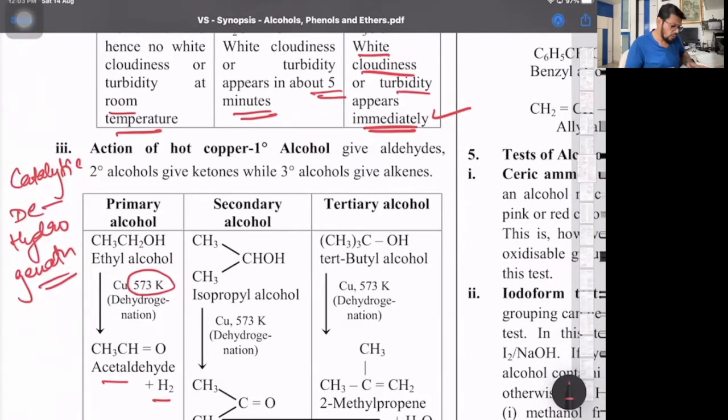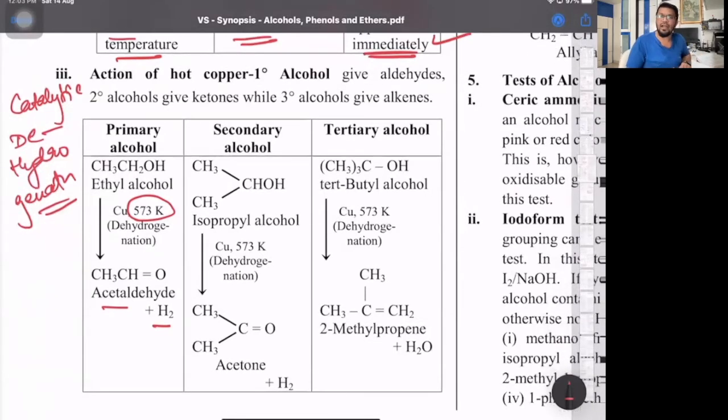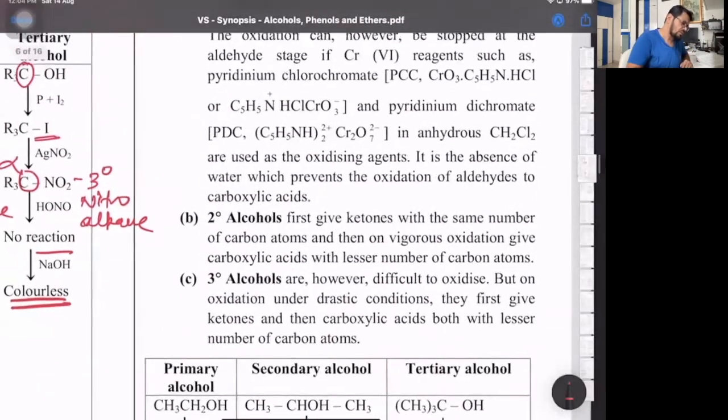A good method, or the best method, to prepare an aldehyde. Why? No risk of further oxidation, meaning the aldehyde will not get oxidized further. Secondary alcohol will give ketone plus hydrogen, and tertiary doesn't undergo dehydrogenation. It undergoes dehydration to give the respective alkenes. That's with copper, basically all the distinguishing part.